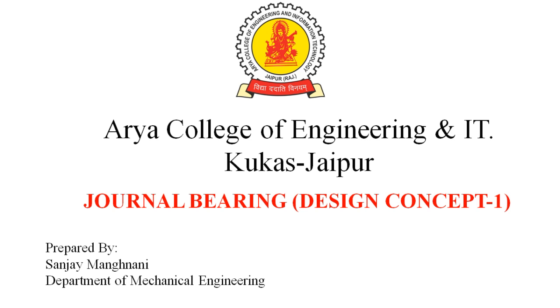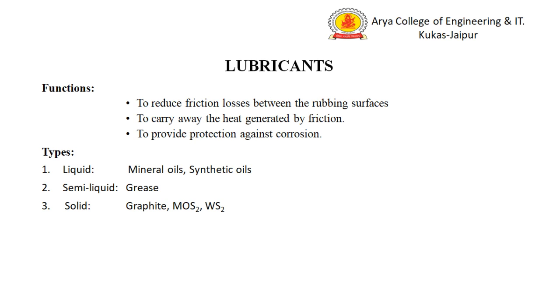In last lecture, we have discussed about the classification of the bearings. In this lecture, we will discuss some design concepts and important terms related to the journal bearing. For designing a journal bearing, the lubricant and its viscosity are very important points. The main purpose of the lubricant in journal bearing is to reduce the friction, losses and wear between the journal and the bearing surface. It also carries away the heat generated by the friction.